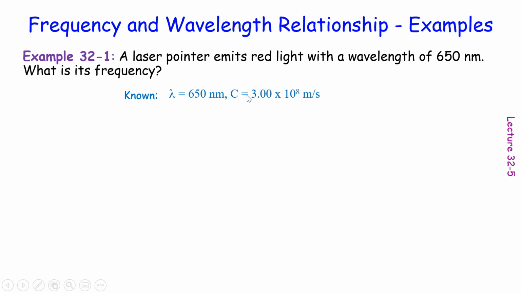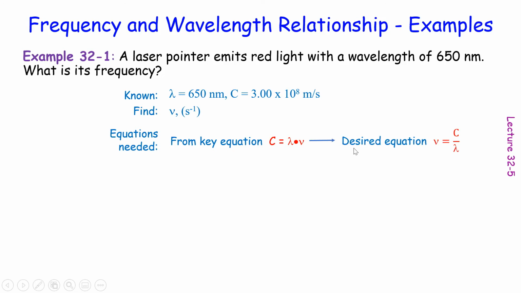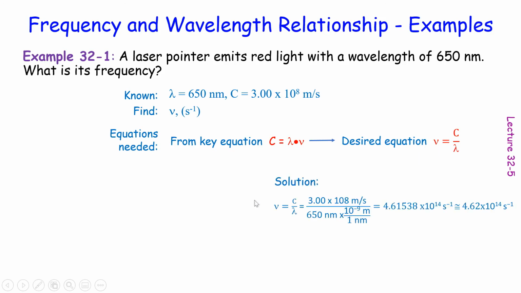The speed of light should always be considered as a piece of known information, and we need to find out frequency. From this key equation, we should be able to write the desired equation for solving the frequency. So now we just need to plug in those numbers.